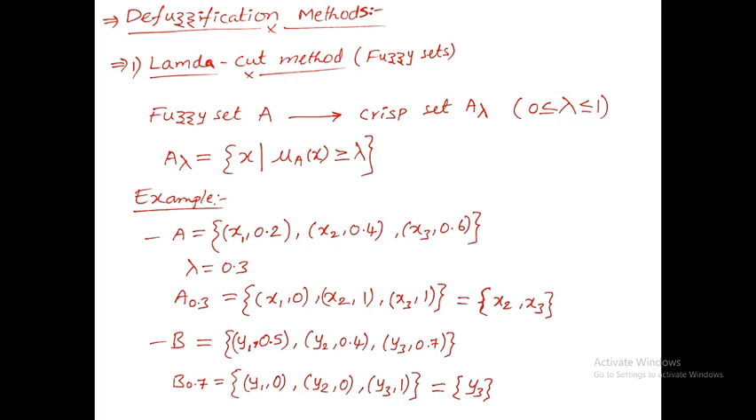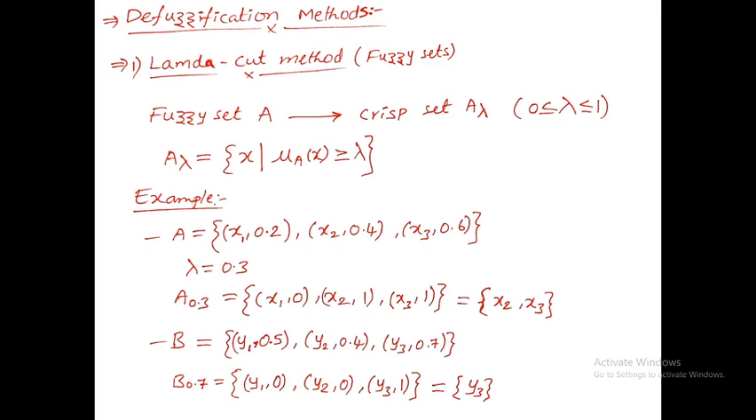Likewise, 0.6 is greater than 0.3. So (x3, 1) you will get in the crisp set. As (x1, 0) means your elements will be on the x-axis and membership value is on the y-axis, right? The corresponding membership value on the y-axis is 0 for x1, so no need to consider x1. That's why simply A.3 is equal to {x2, x3} in the crisp set.